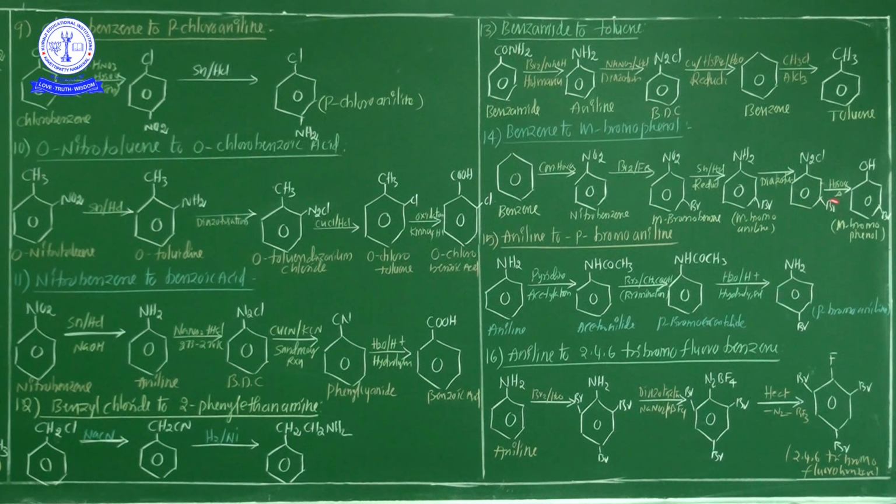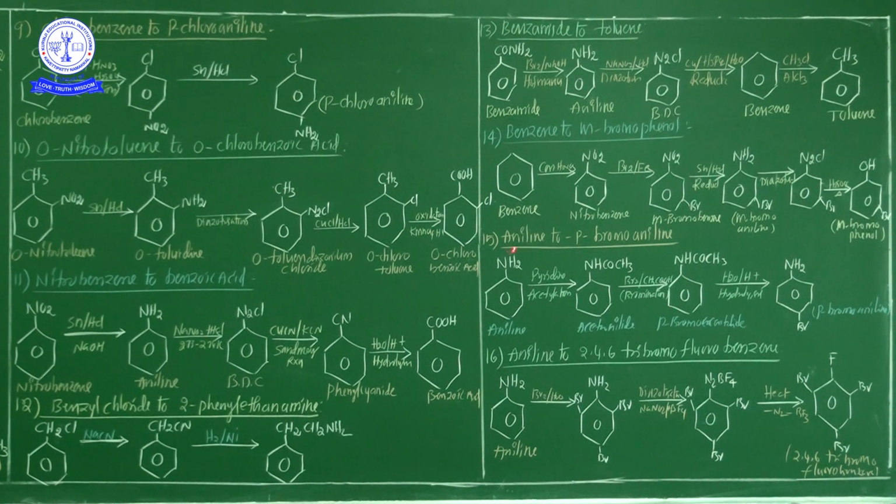This meta-bromobenzene diazonium chloride, after heating in boiling diluted H2SO4, finally gives m-bromophenol. Okay? This is benzene directly converted into m-bromophenol.